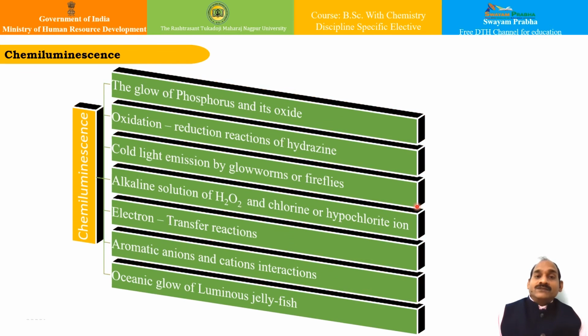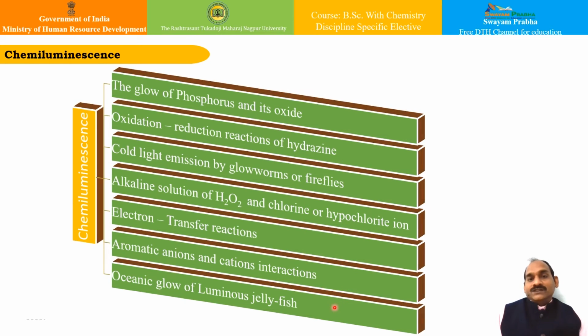Apart from that, the luminescence which we observe at night in the ocean, due to the jellyfish, is said to be due to the decay of the luminous jellyfish. This luminous light in the ocean you can observe, particularly in the night time, isn't it? So these are particular properties of chemiluminescence.